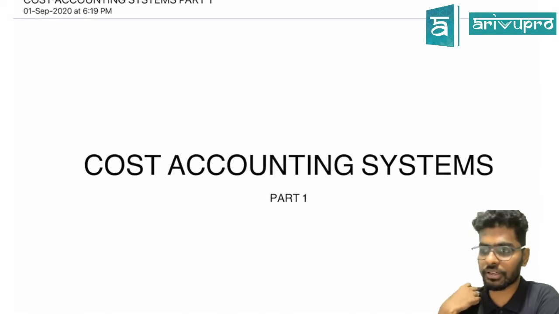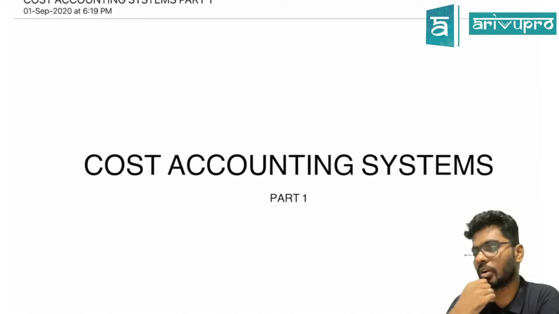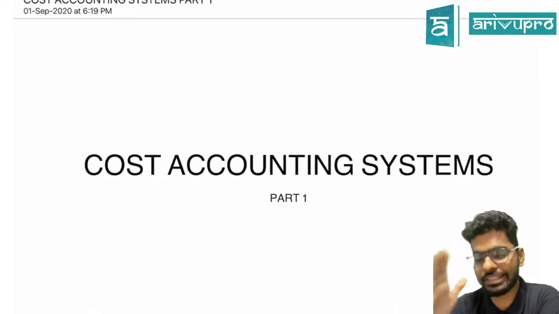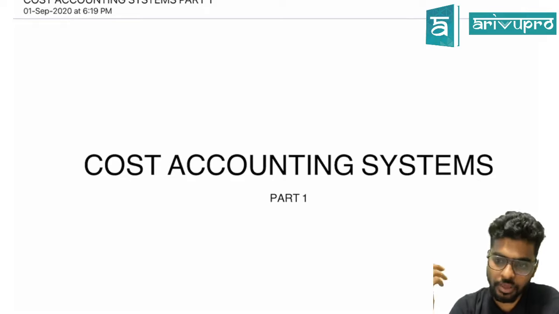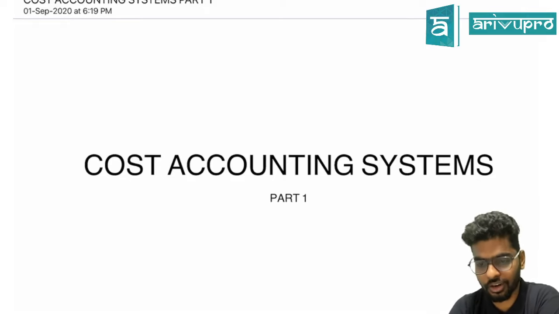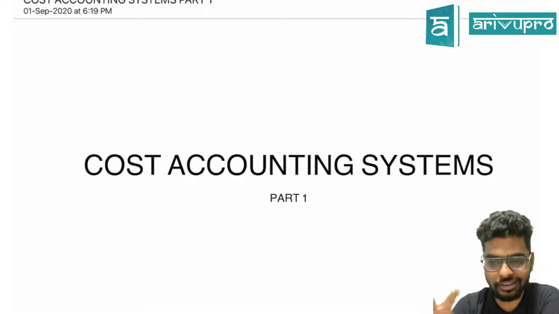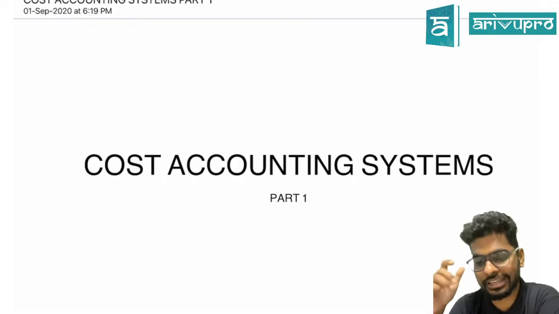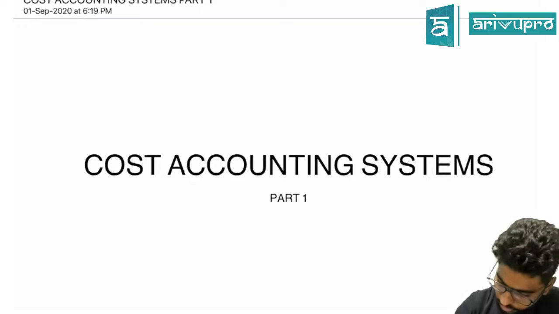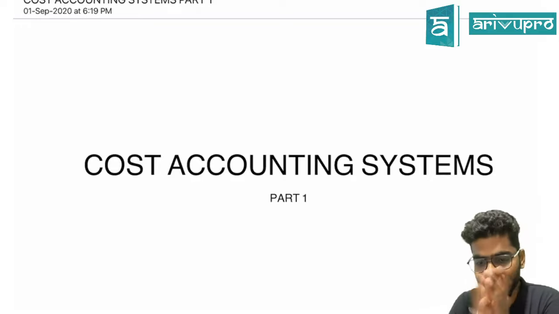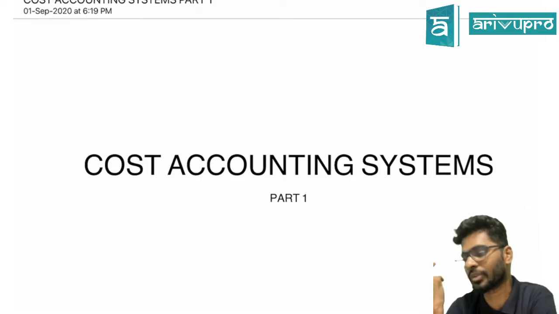Okay, the next topic is chapter number 7 called cost accounting systems. Now, in this chapter, generally there are three concepts what you get in your exam. One is non-integrated accounting portion, second one is the integrated accounting portion, and the third one is the reconciliation between the costing and the financial accounting. Now, first, let's try understanding what is accounting system.